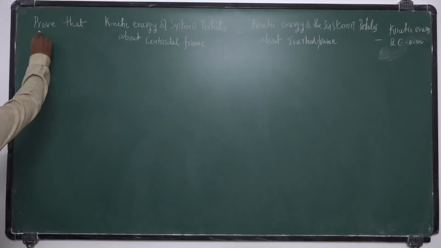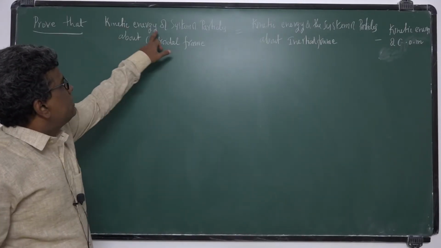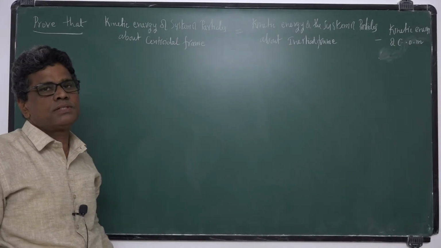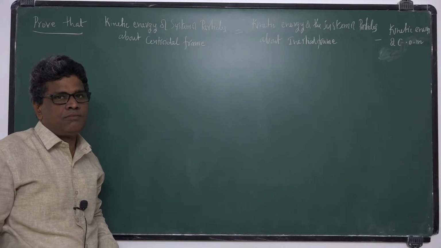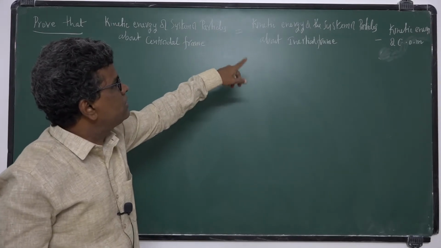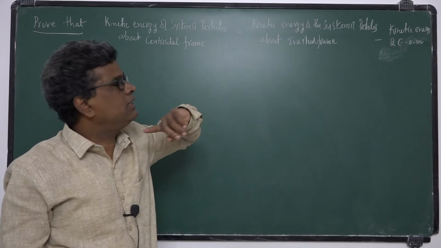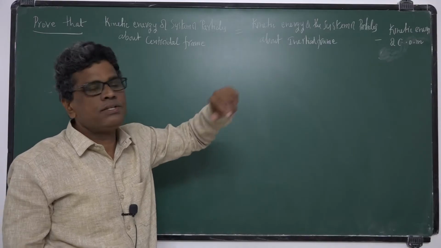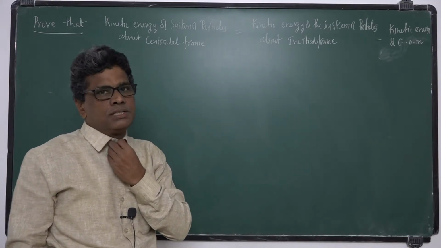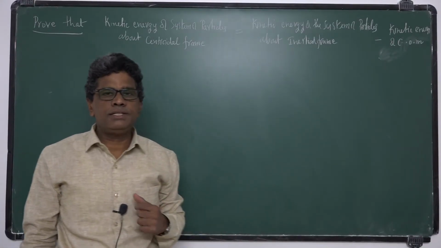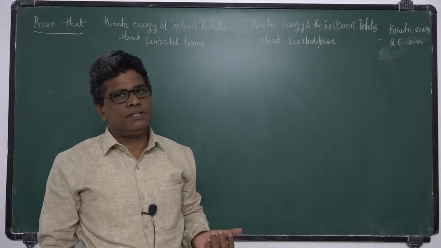So we have to prove this. Kinetic energy of system of particles about centroidal frame, means with respect to center of mass, is equal to kinetic energy of the system of particles about inertial frame, that is total kinetic energy about inertial frame, minus kinetic energy of center of mass. Okay, so we have to prove this. I said kinetic energy depends upon frame of reference.